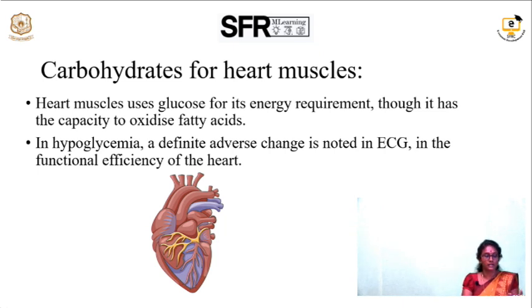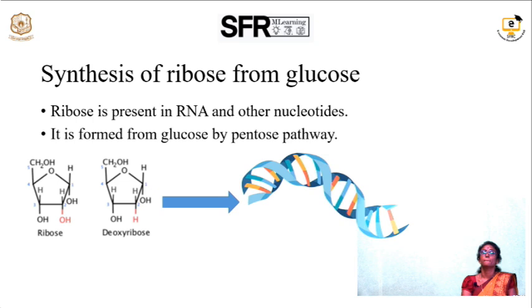Hypoglycemia is a low blood sugar level. If a person has an overdose of insulin, the person will enter the hypoglycemia stage. During that stage, changes in the functionality of the heart are observed in the ECG. So, synthesis of ribose from glucose.